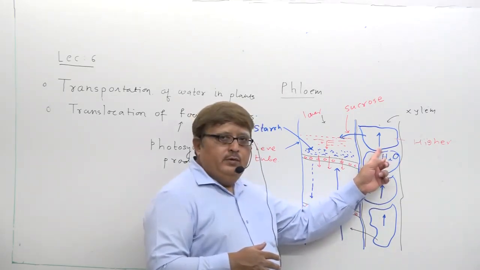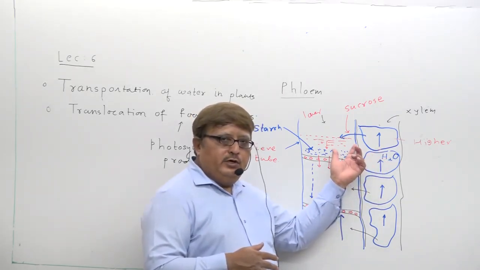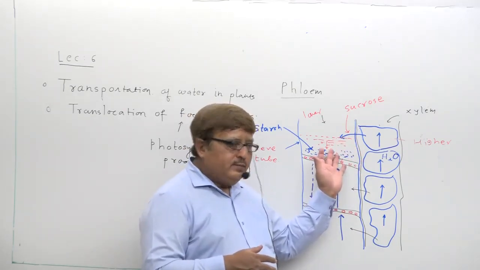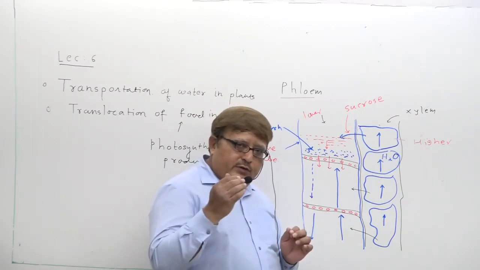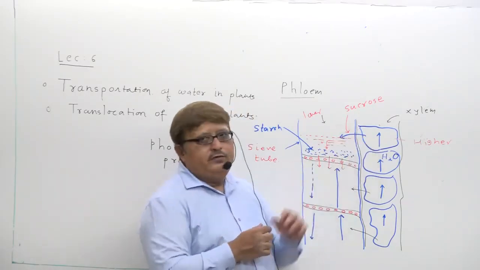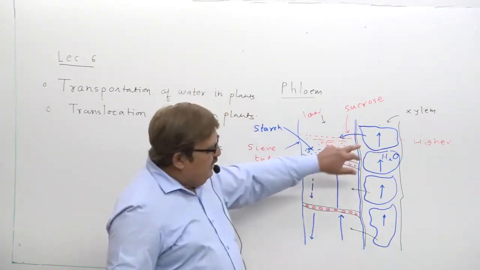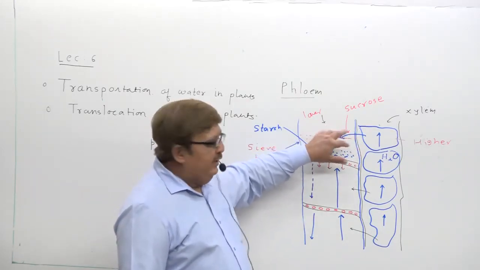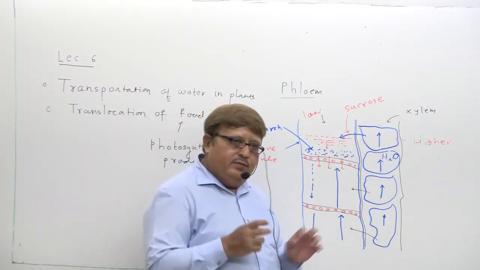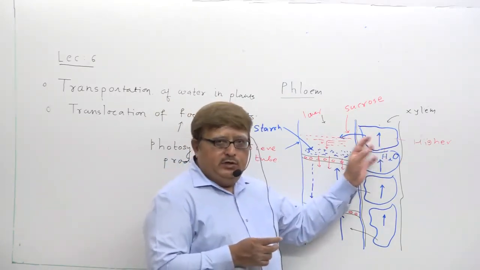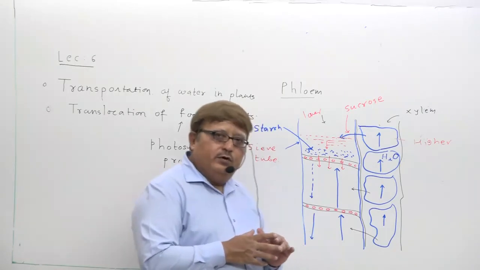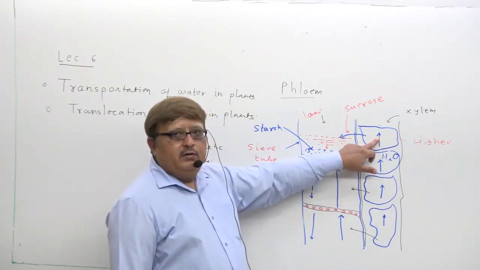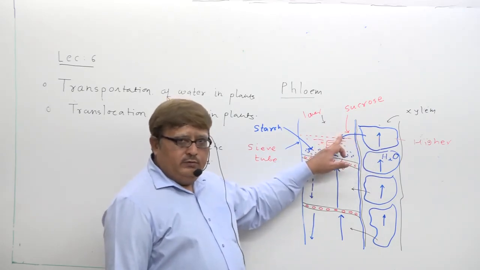Actually phloem tries to create osmotic pressure on the food product here. For that purpose it tries to decrease the concentration of water here, and for that it lets some sucrose flow into the neighboring sieve cell, which creates a deficit of sucrose here but increases the concentration of water, and due to that water enters from higher concentration to lower concentration.